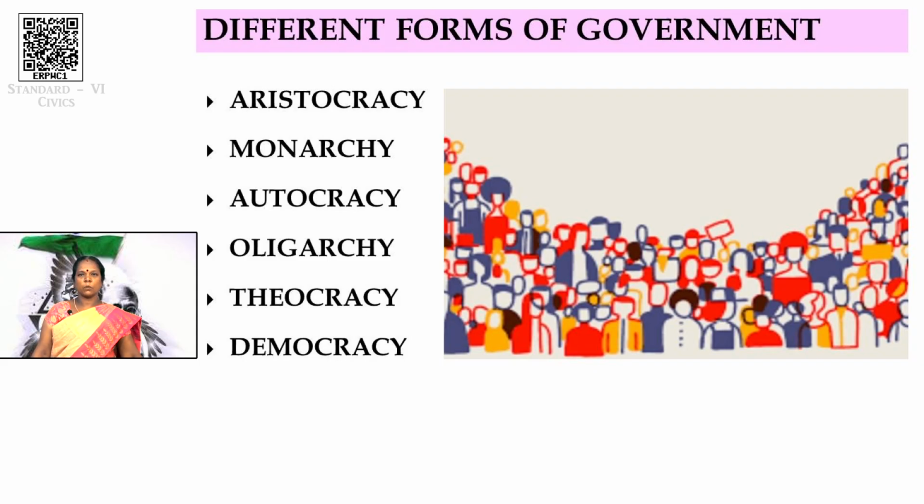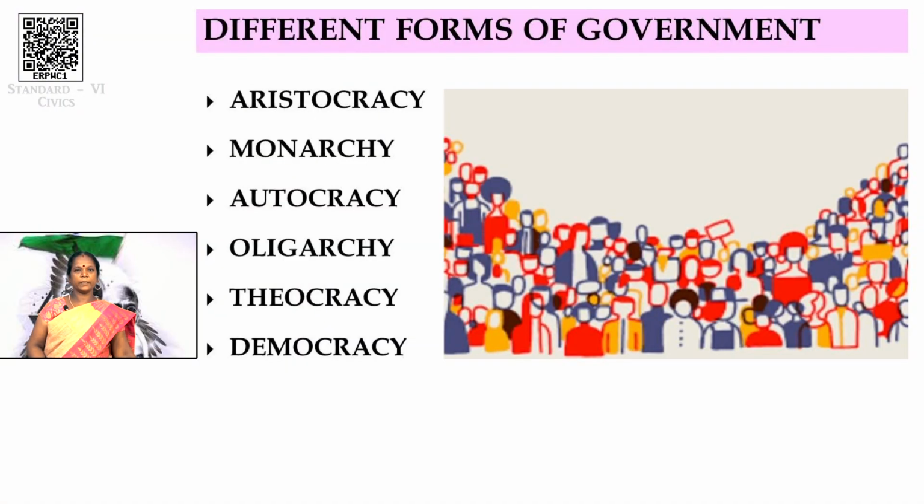First, aristocracy. What is aristocracy? Aristocracy means a system of government by the highest class of certain societies. In Tamil we may say Prabhutvam, and call those people Prabhukal. Next, monarchy, which you already know very well. Monarchy means the system of government by a king, queen, or emperor. In Tamil we say Mannarachi.